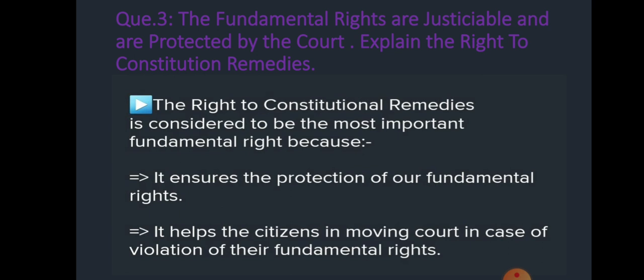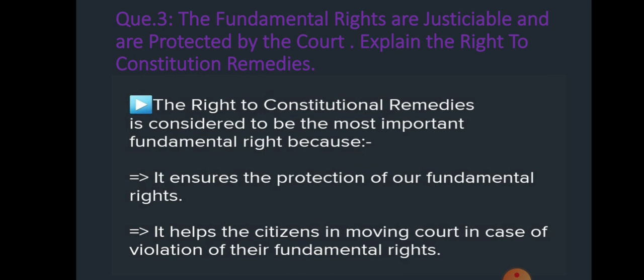If there are no constitutional remedies in the constitution, then there is no use of other fundamental rights. In the absence of constitutional remedies, all the fundamental rights given by the constitution are useless.